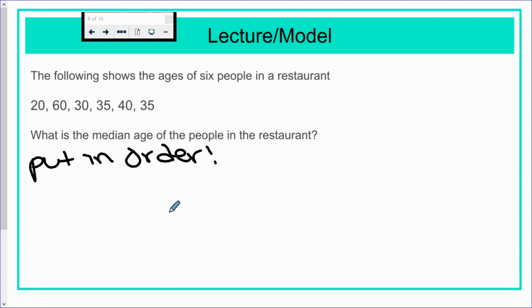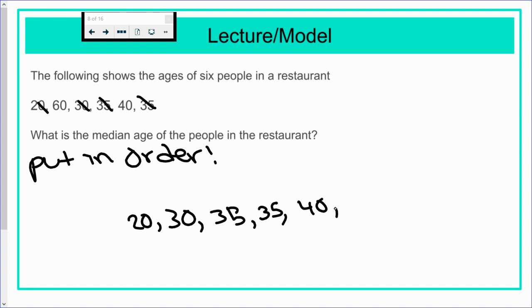I have 30, and I'm going to cross them off as I go so I know that I got them. Oh, sorry, 20 goes first. That's why we always double check. Then we have 2 35s. Cross them off. 40 and 60. All right, there are 6 data values, and I wrote 6 numbers.